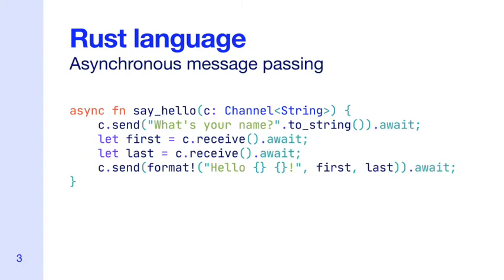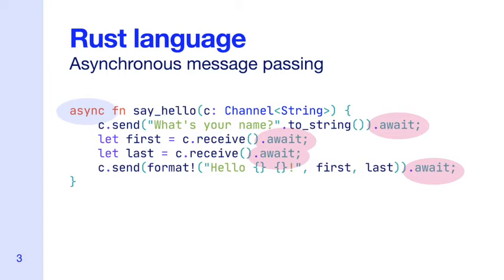Here, we have a simple message passing program where we can send and receive a few messages over a channel. Ordinarily, these operations are blocking. This means that a thread can do nothing else while it waits for a message to be sent or received. However, in this case, the function is marked as async. When one of these blocking operations is performed, the result can be awaited. This improves performance since the thread can be used for other work and is notified when the send or receive has completed, so it can return to its previous execution.